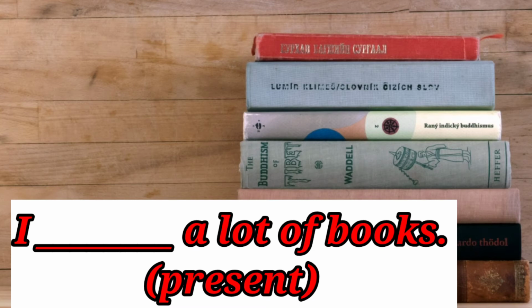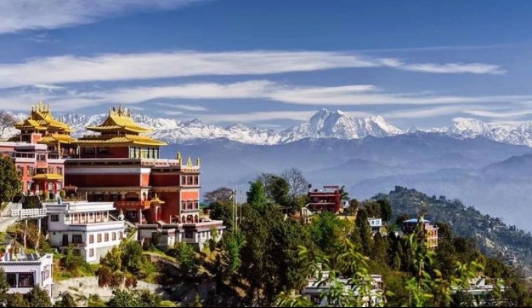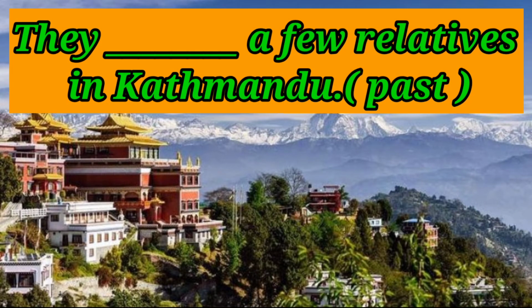So நிகழ்காலத்தில் அந்த action நடக்குதுன்னா we have two verbs. What are they? One is have, one is has. So see the pronoun used here, I. So after I, you have to write I have a lot of books. Okay. So coming to the next, they dash a few relatives in Kathmandu. They dash a few relatives in Kathmandu.